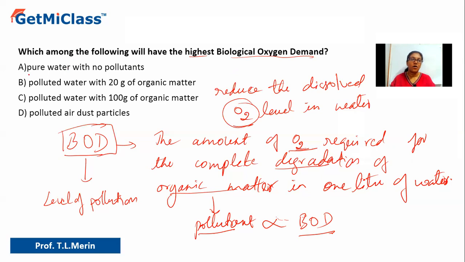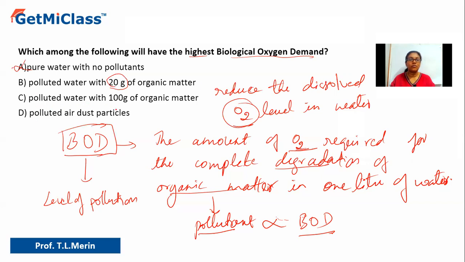So let us see. Option A says pure water with no pollutant. If it doesn't have any pollutant, then of course it will not have much of BOD, right? Hence this is ruled out. Option B says polluted water with 20 grams of organic matter. So of course it might have a little amount of BOD, because 20 grams of organic matter is there. That means the microbes would require oxygen. But let us see the other option also.